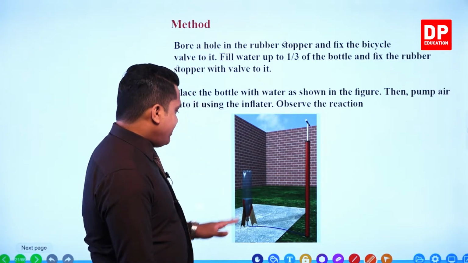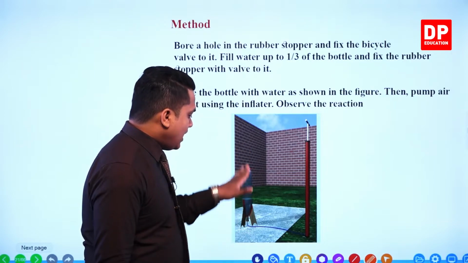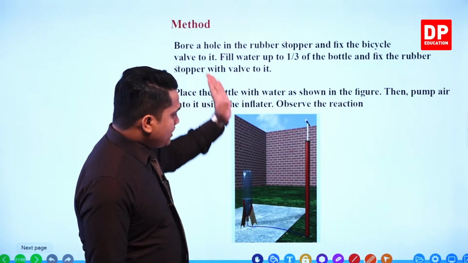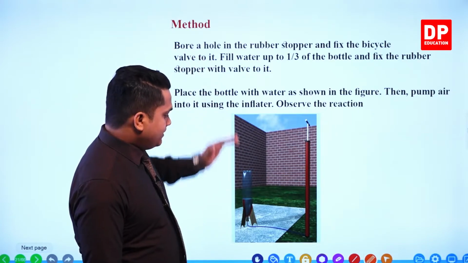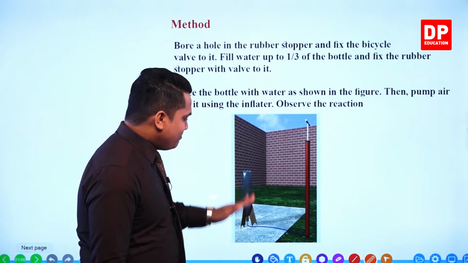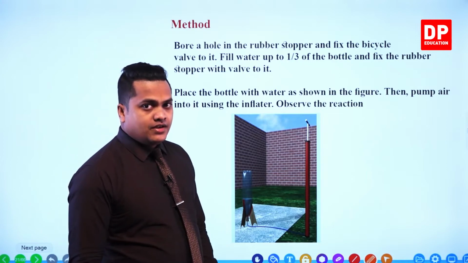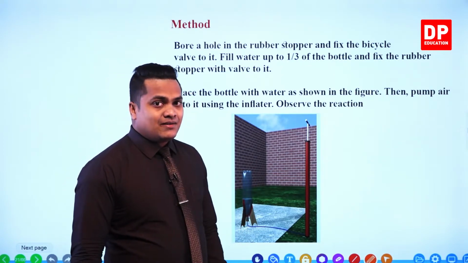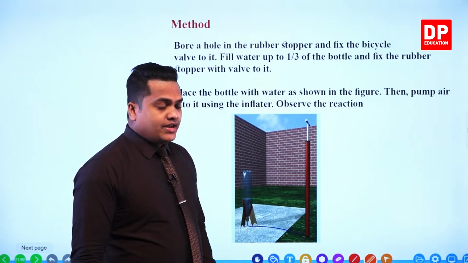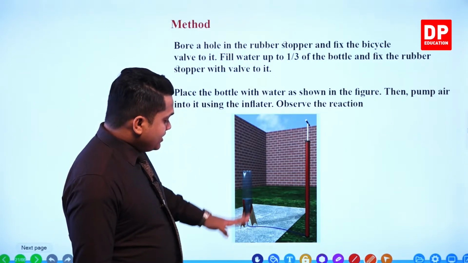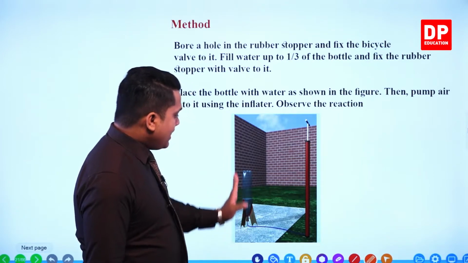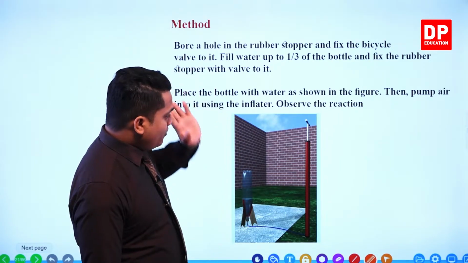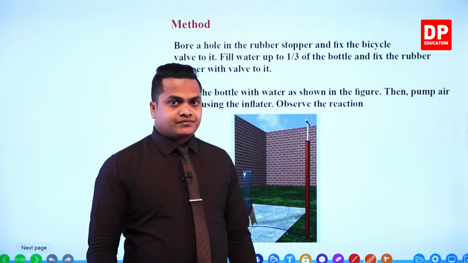By pressing the water down at a greater pressure, the water is removed and, by the reaction force, the bottle would travel up.